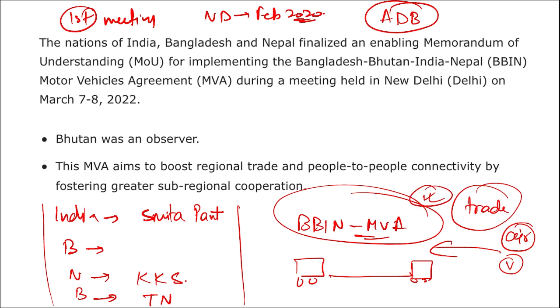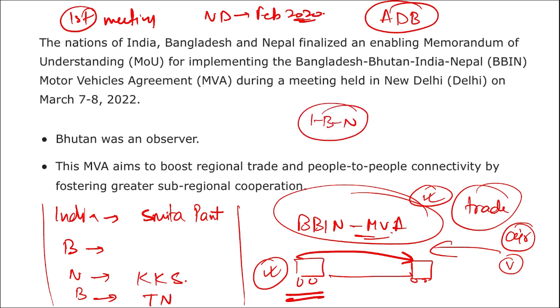If we are talking about the motor vehicle agreement, it is basically about developing a road, and the cars, trucks or tempos will be going from one country to another, delivering or exporting products. In order to ease that process, this particular motor vehicle agreement was started. India, Bangladesh and Nepal, because we know Bhutan has observer status, agreed on the speedy signing and operationalization of the BBIN MVA by finalizing passenger and cargo protocols, because they want to start the export.